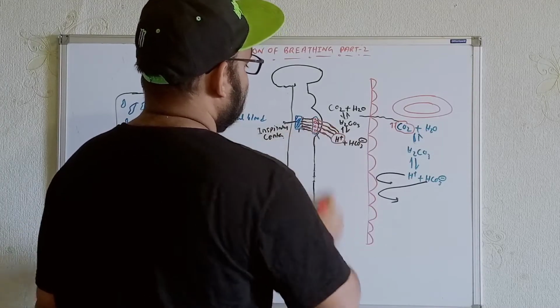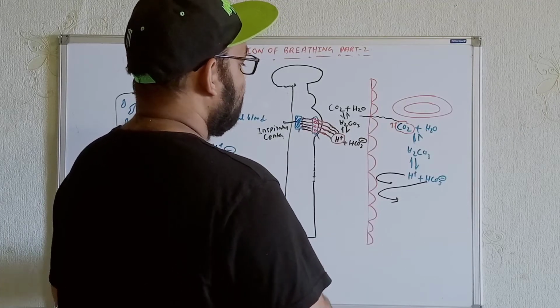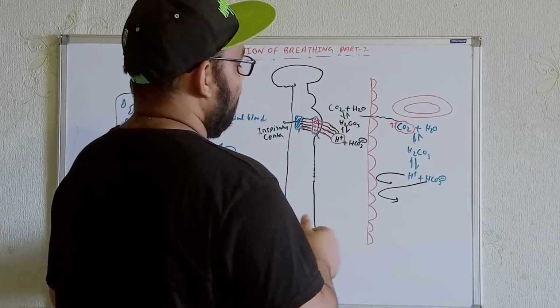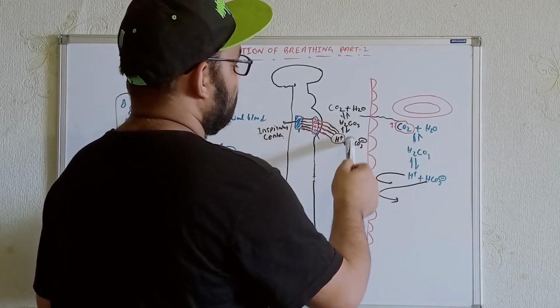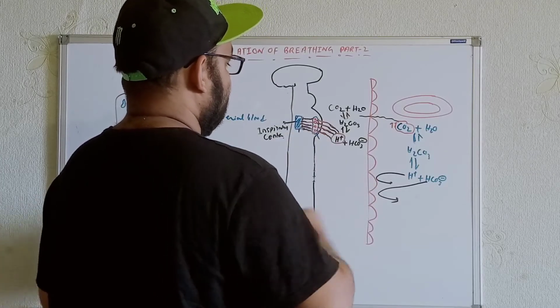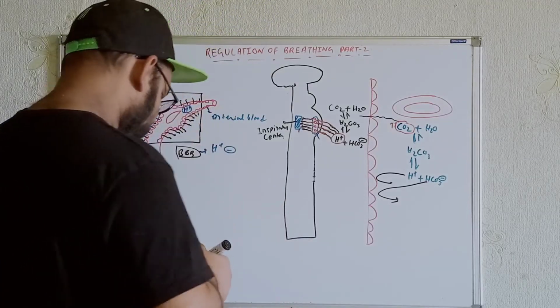Now we have the bicarbonate over here and the proton over here, and this proton will activate the central chemoreceptors. So just like this, whenever the concentration of carbon dioxide is higher, in the same way we get production of protons, and they will also stimulate the central chemoreceptors over here.